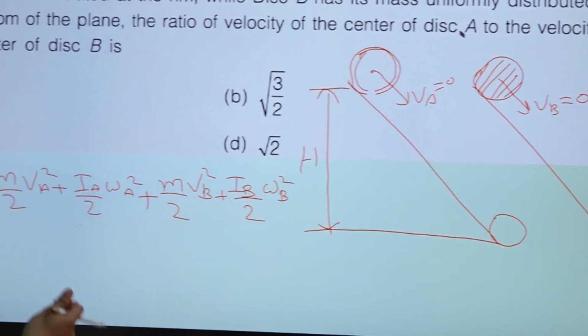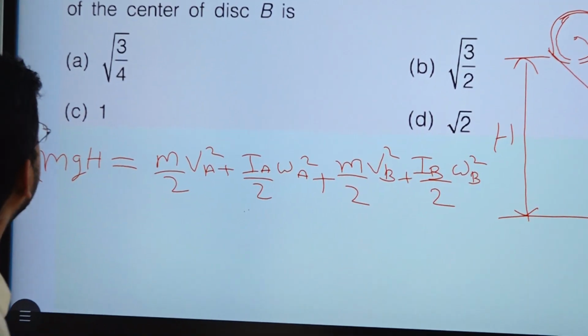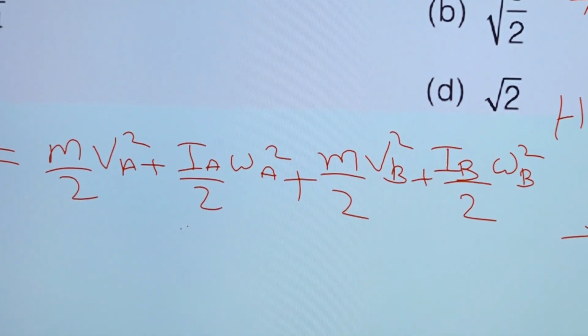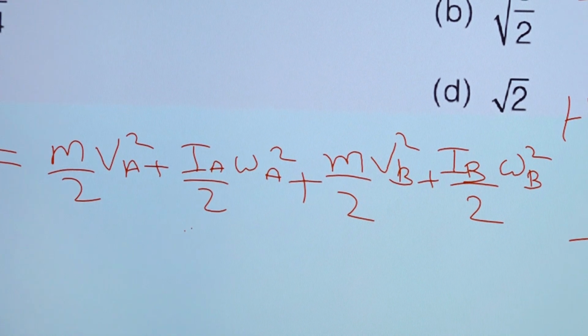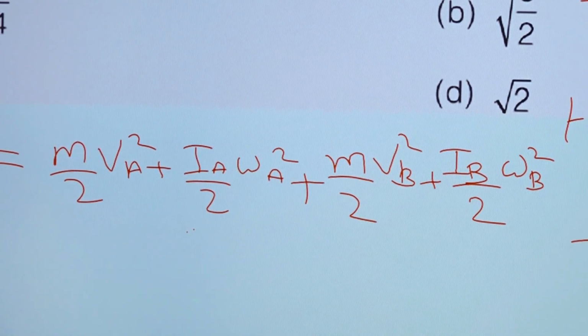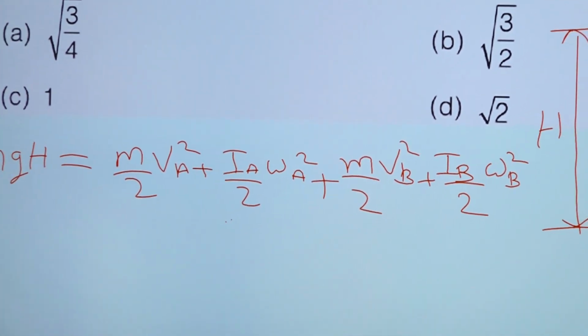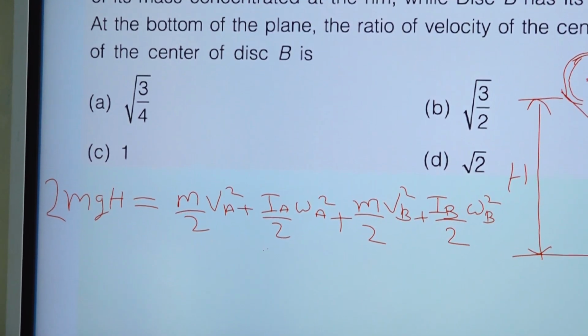So now we have to solve this and find the ratio, right? Here the kinetic energy of 1 will be equal to the kinetic energy of 2, right?